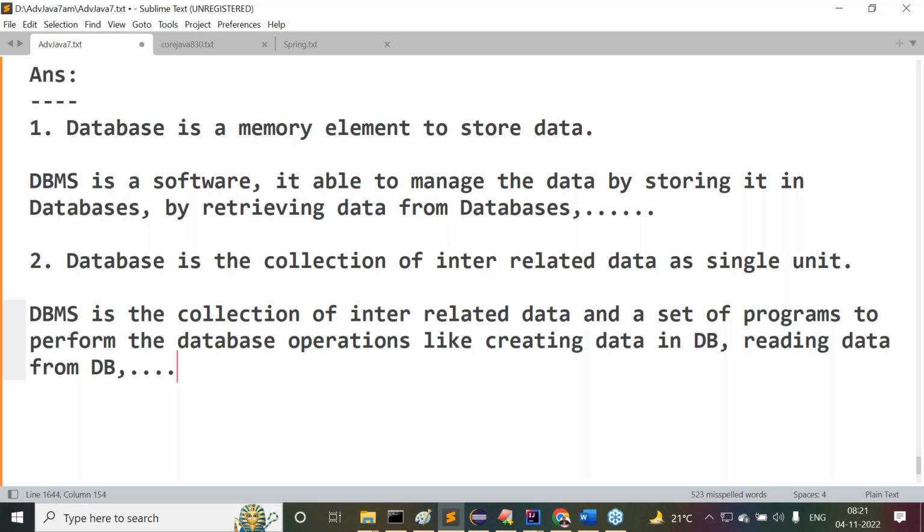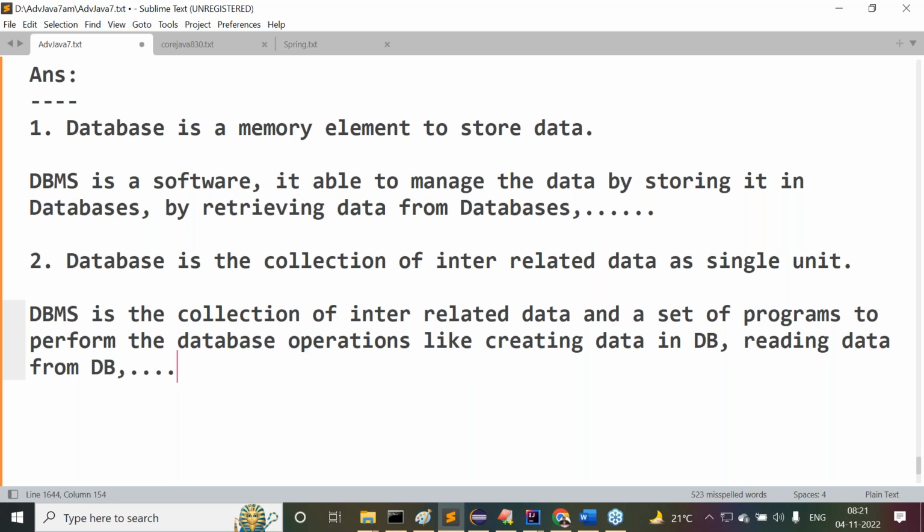CRUD operations. C stands for create, in the sense of inserting data, creating data in the database table. R stands for what there? Either retrieve or read. U stands for update. D stands for delete. That's why we say CRUD operations.